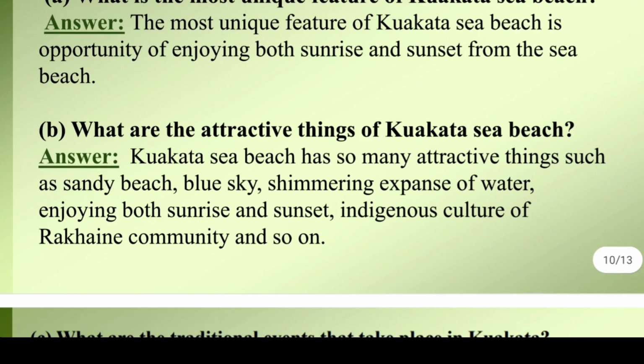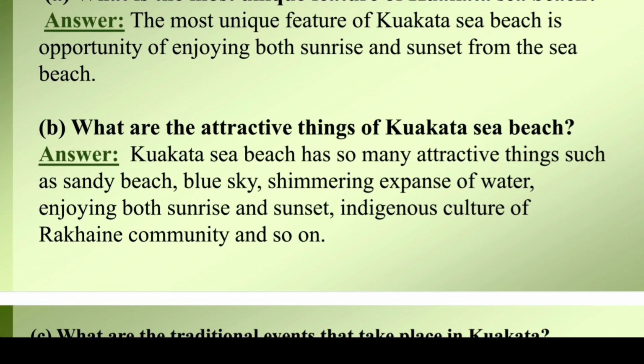What is question number B? What are the attractive things of Kuakata sea beach? Answer: Kuakata Sea Beach has so many attractive things such as sandy beach, blue sky, shimmering expanse of water, enjoying both sunrise and sunset, indigenous culture of the Rakhine community, and so on. You can also write this answer on your own, but whatever you write, just follow the demand of the question and the tense of the question.